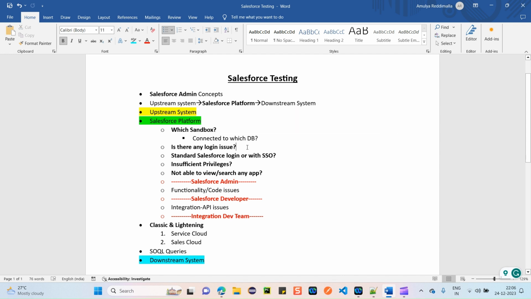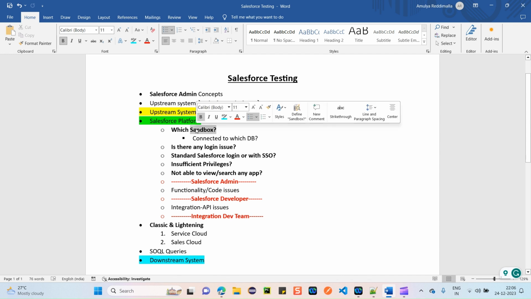You might have different QA sandboxes also, so you need to understand on which sandbox you have to test. Next, you need to get that sandbox's Salesforce URL from your development team or from your Salesforce administrator.